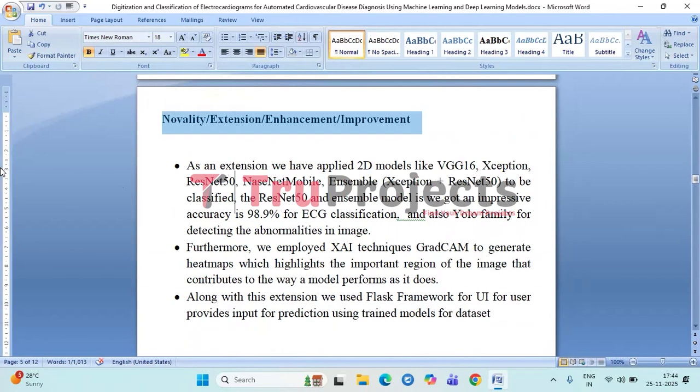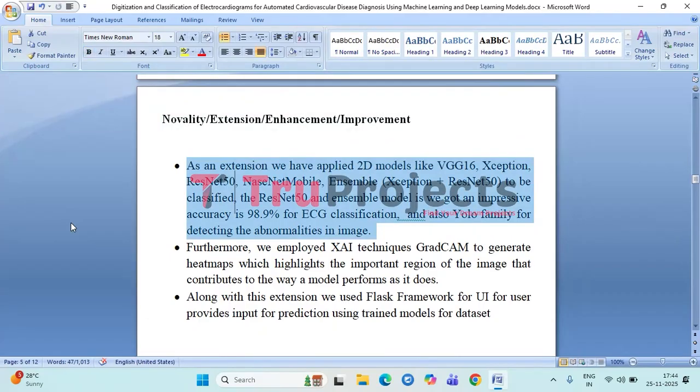Coming to the novelty or extension or enhancement or improvement. As an extension, we used several advanced 2D deep learning models such as VGG16, Xception, ResNet50, NASNetMobile, and an ensemble model combining Xception and ResNet50. Among these, ResNet50 and the ensemble model gave the best performance, achieving an impressive accuracy of 98.9% for ECG image classification.